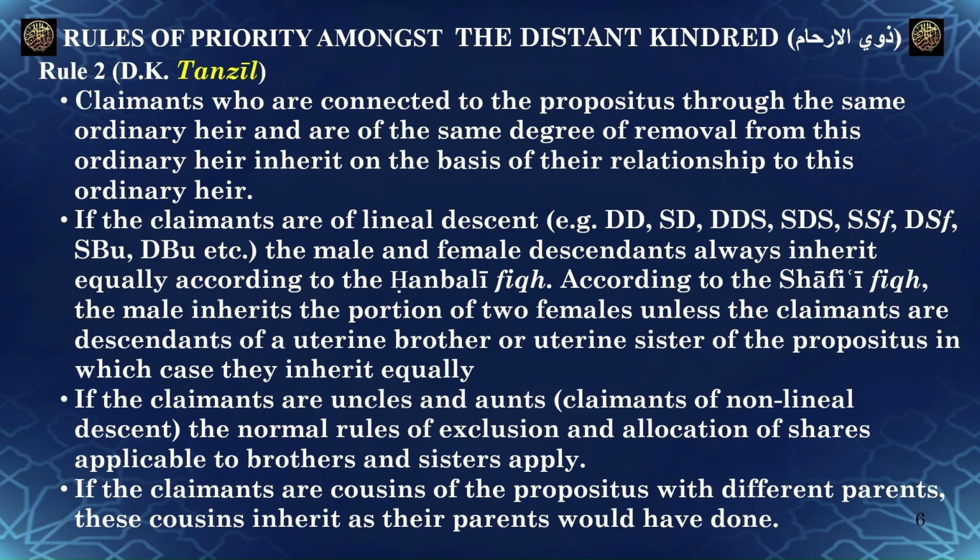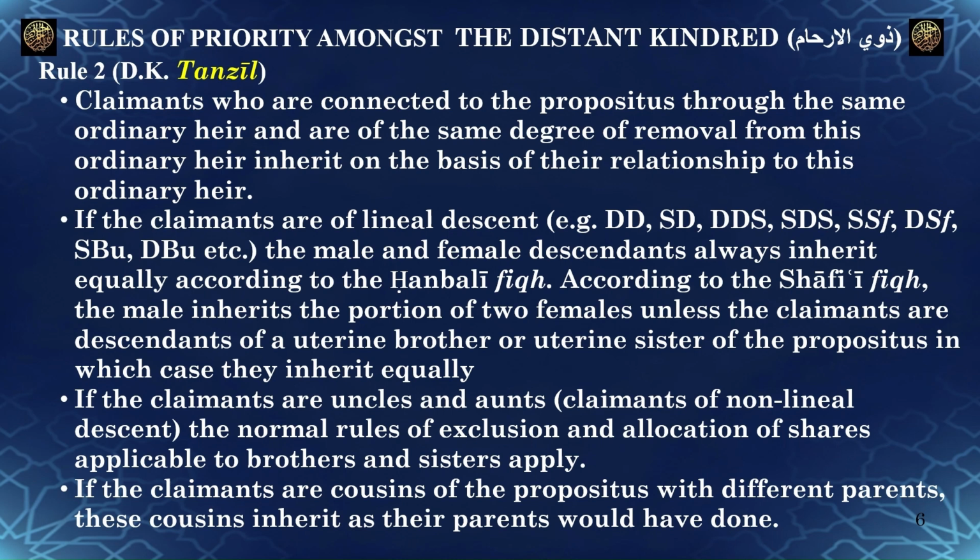The second rule is that claimants who are connected to the propositus through the same ordinary heir and are of the same degree of removal from this ordinary heir inherit on the basis of their relationship to this ordinary heir. If the claimants are of lineal descent, the male and female descendants always inherit equally, according to the Hanbalī Fiqh. According to the Shāfiʿī Fiqh, the male inherits the portion of 2 females, unless the claimants are descendants of a uterine brother or uterine sister of the propositus, in which case they inherit equally.